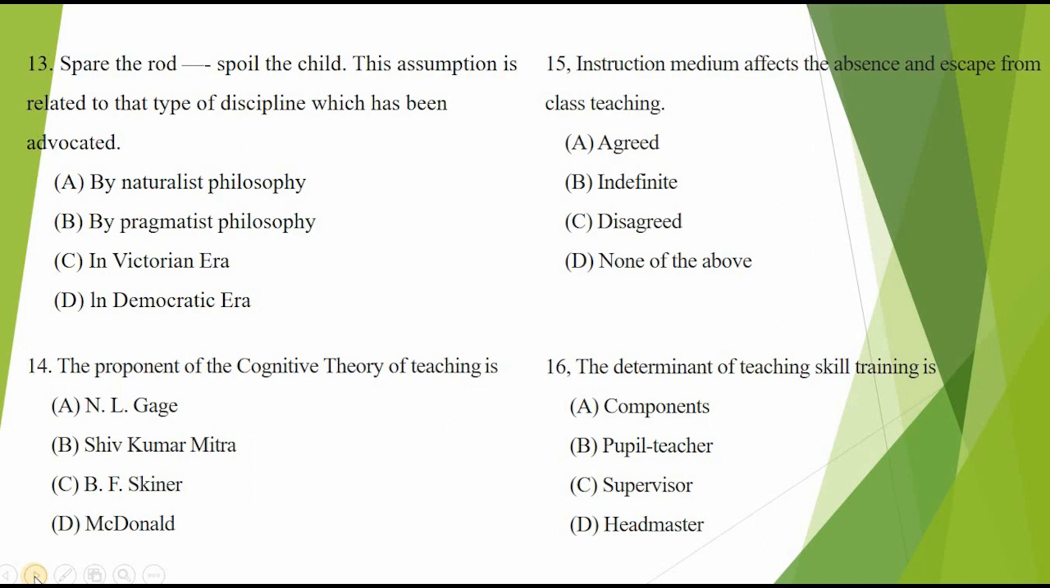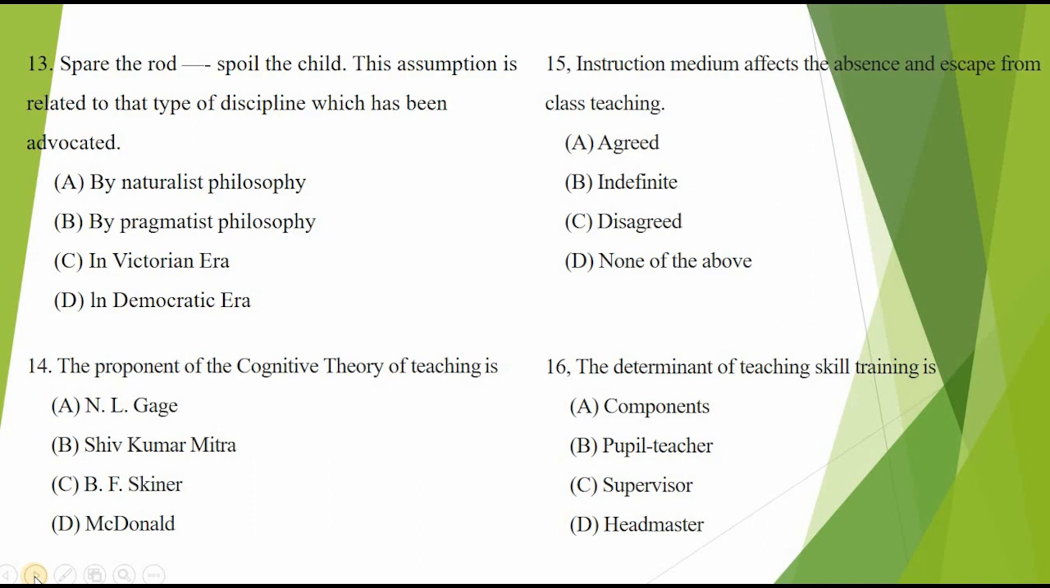16. The determinant of teaching skill training is A. Components. B. Pupil teacher. C. Supervisor. D. Headmaster. When a teacher uses various teaching methods and techniques in a controlled environment of a class, it leads to the development of many teaching skills.